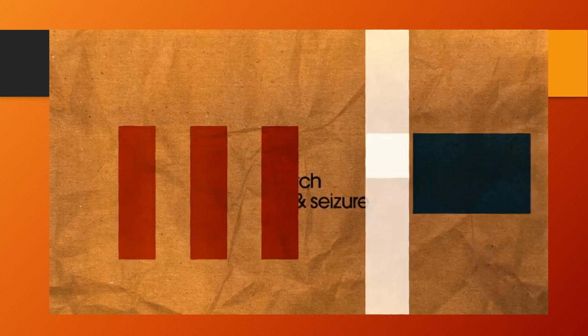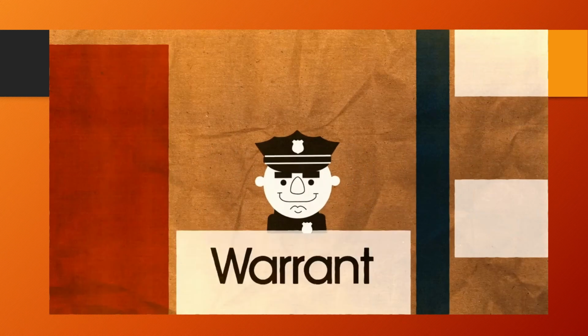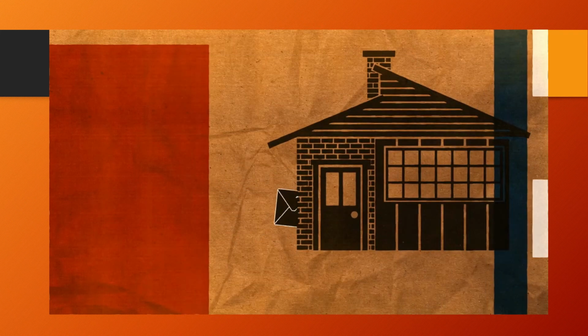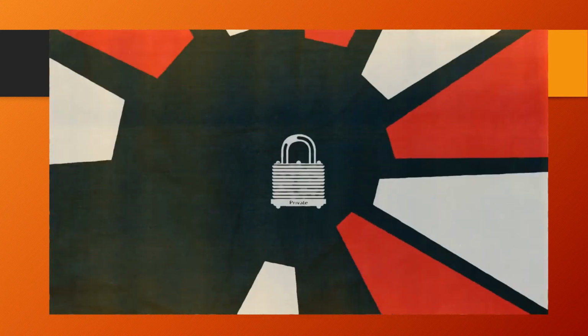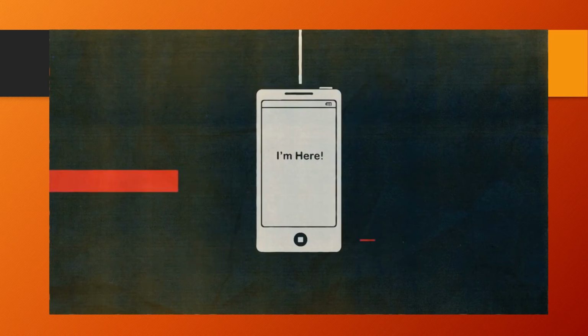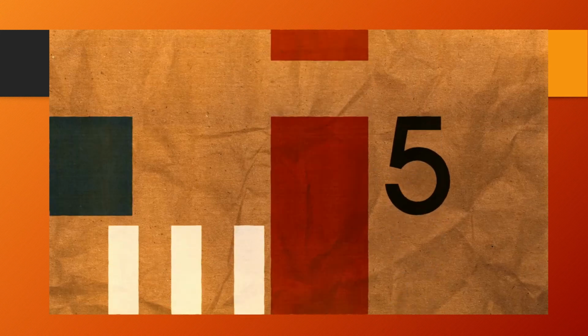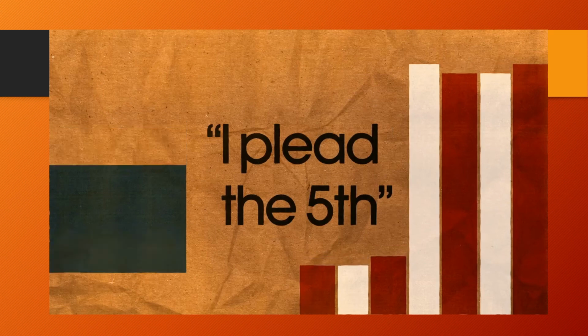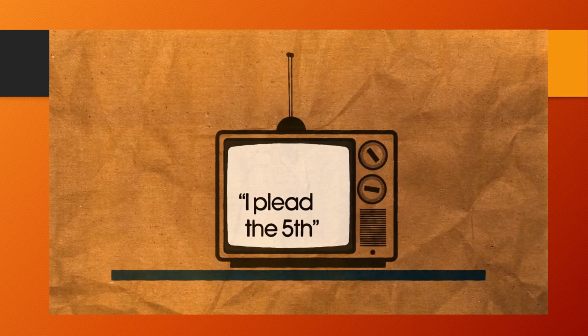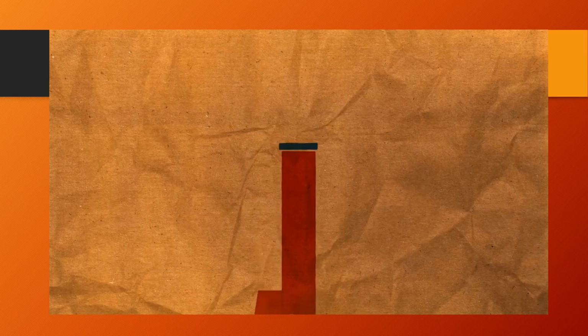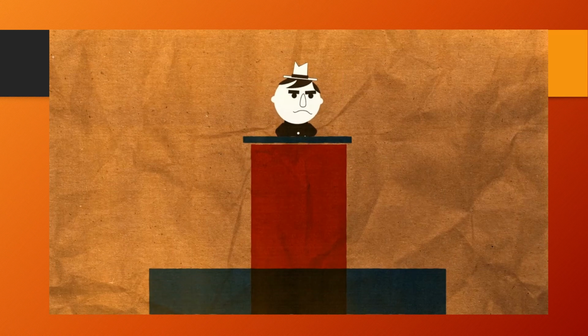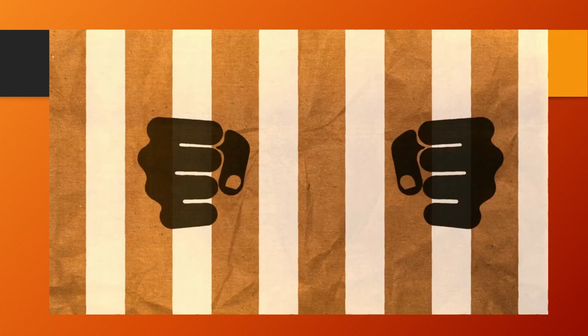The Fourth Amendment is the right to search and seizure. The police can't come into our home without a search warrant and take our personal property. Today, many concerns have arisen about our rights to privacy and technology. For example, can the government track your location with your smartphone, or can social media postings such as on Facebook and Twitter be used without a warrant? On to the fifth. It's all about due process. You've probably heard the phrase, "I plead the Fifth," in movies or on TV. They're talking about the Fifth Amendment, which says that you don't have to take the witness stand against yourself if you may end up incriminating yourself.